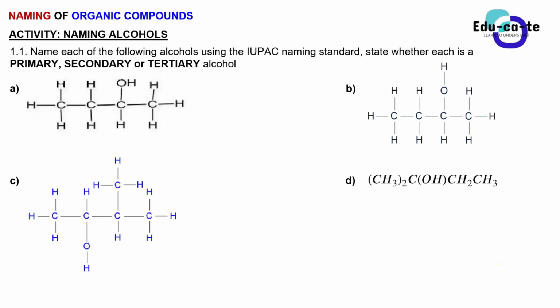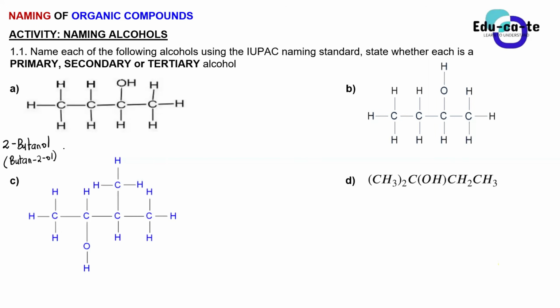Yes. So let's start. Name each of the following alcohols using the IUPAC naming standard. State whether each is a primary, secondary, or tertiary alcohol. Let's look at compound 1. What is the name of compound 1, Orifa? The name of compound 1 is going to be 2-butanol, or you can say it is butan-2-ol, right?